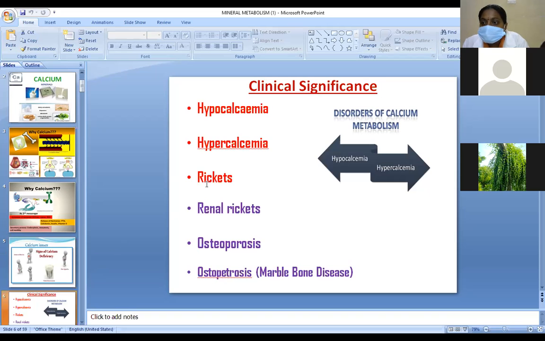Rickets is mainly due to defective calcification of bones and decreased levels of vitamin D, due to dietary deficiency of calcium and phosphorus. Osteoporosis is decalcification or demineralization of bone, and also osteopetrosis. Here, marble bone disease means increased bone density.